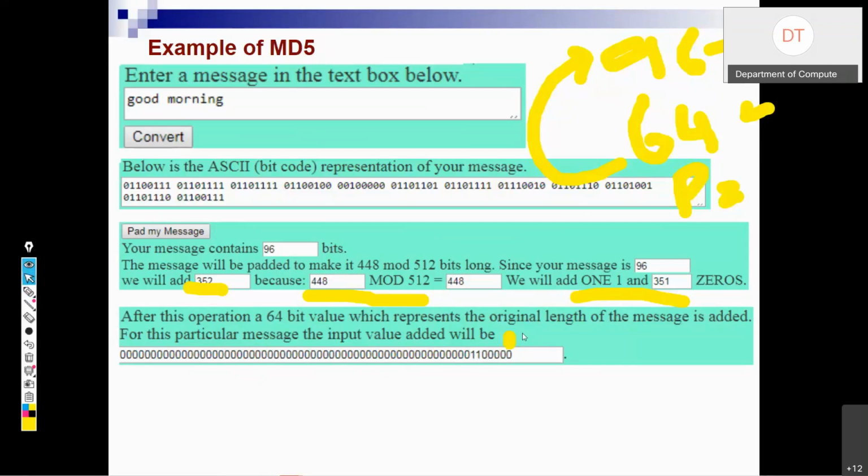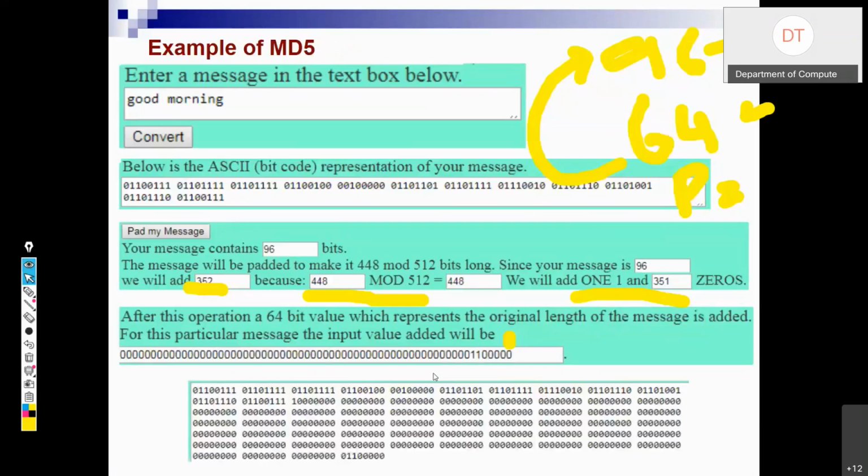Okay. Now total our input message is like this. Our message, after message we have this 1, this is the padding. And 351 zeros. So ये पूरा padding है. कहाँ तक? Somewhere up till here. And then we have 64 bits to represent the length of the message. Length of the message कितना है? 96, इसलिए यहाँ पे 2 1 आया. Clear? Now understood example of MD5?